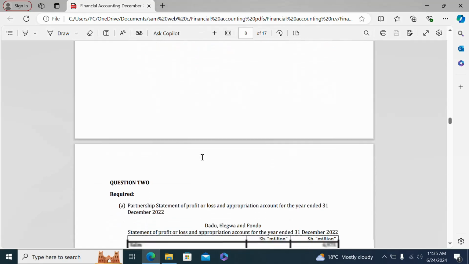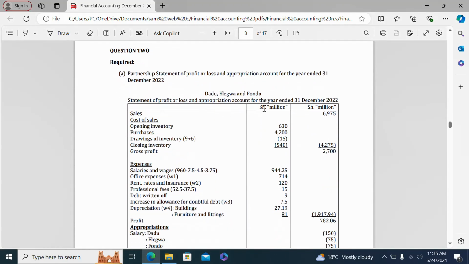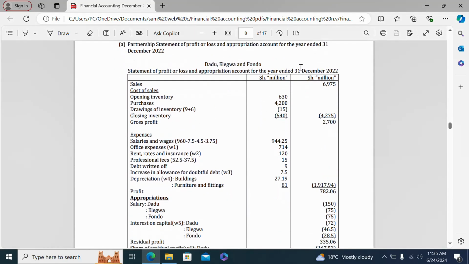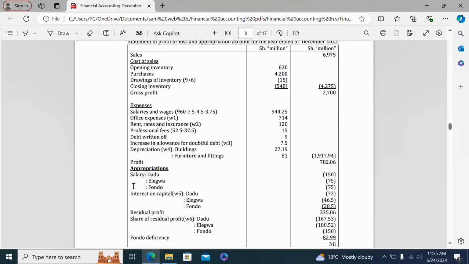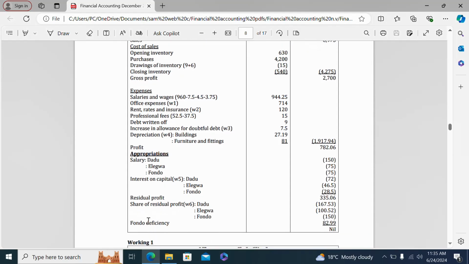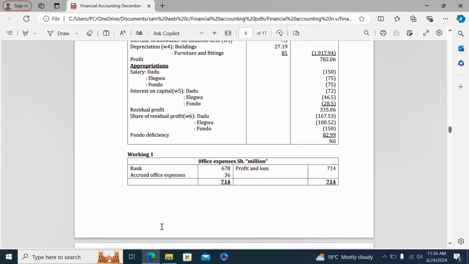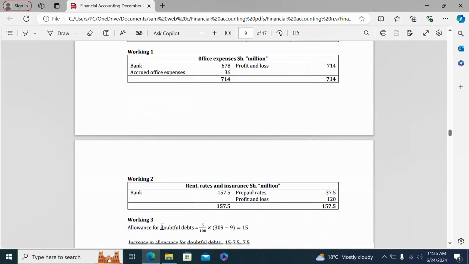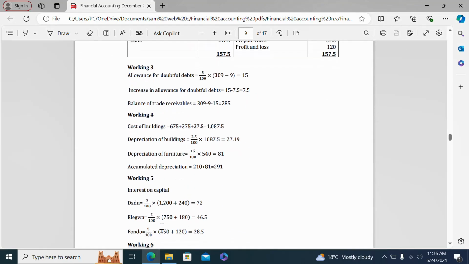And now we go to question 2. We have the statement of profit or loss and appropriation account for the year ended 31st December 2022. So up to this point, you have the statement of profit or loss. And then from this point, you have the appropriation. Start with salary, interest on capital, residual profit, then share of residual profit. Then we have the workings for that question. We have the working 4, working 5.